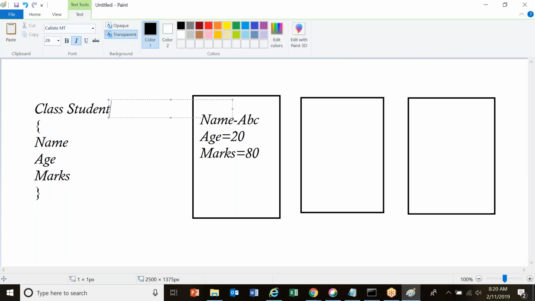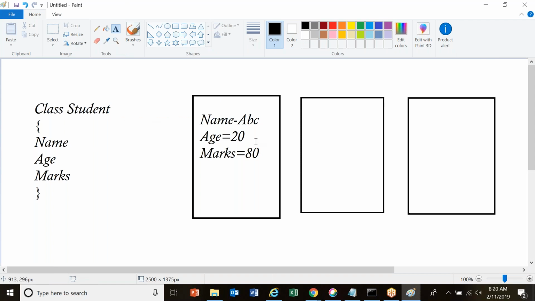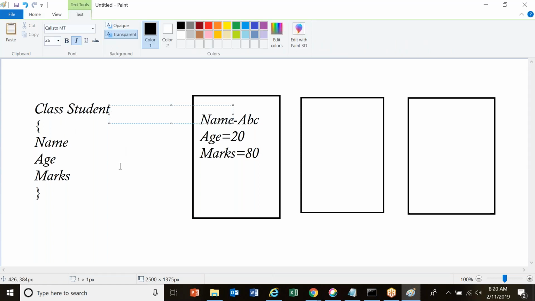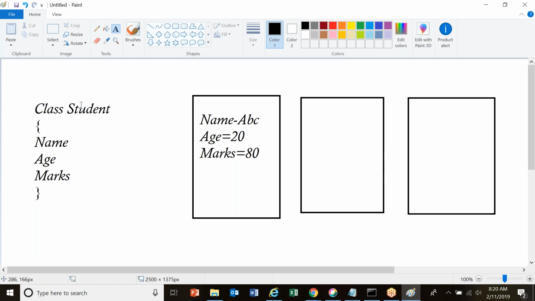Now, same way. So now you have only 3 instances. That means the student class has only 3 students. Yes, 3 students, 3 instances. One student is nothing but one instance of this particular class. Now, instead of students, I wanted to create properties. If I wanted to create a property, first of all, there should be some class to create a property, right?